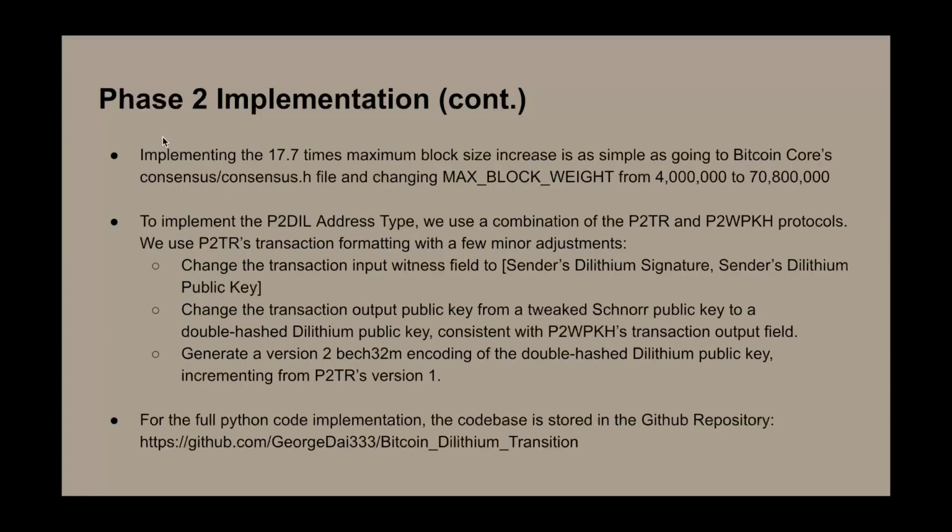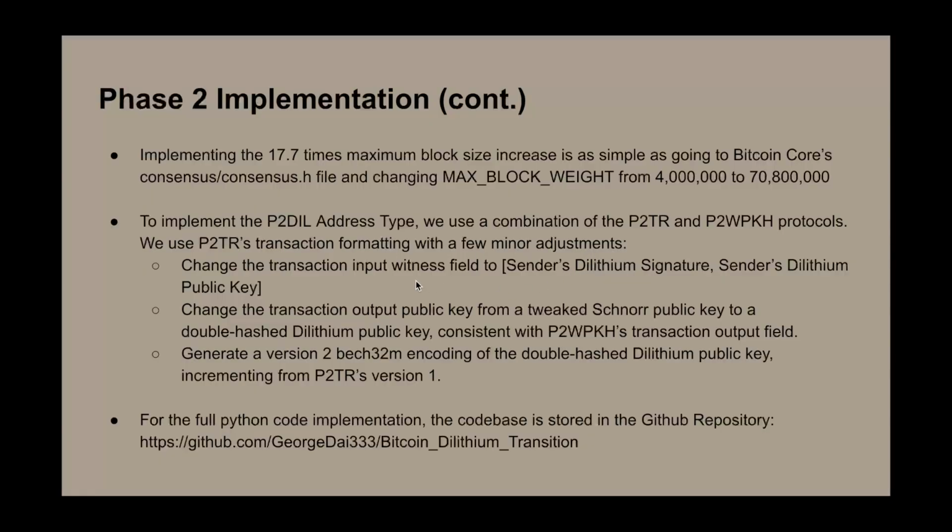Finally, continuing on with the implementation, implementing the 17.7 times block size increase is very simple. We simply go to Bitcoin Core's consensus.h file and change this variable from 4 million to 70.8 million. And then to implement the P2DIL address type, we just combine pay-to-taproot and pay-to-witness-public-key-hash protocols, basically using pay-to-taproot's transaction formatting with a few minor adjustments.